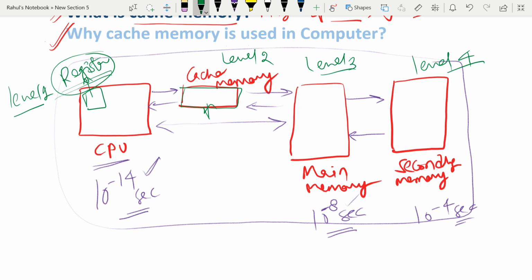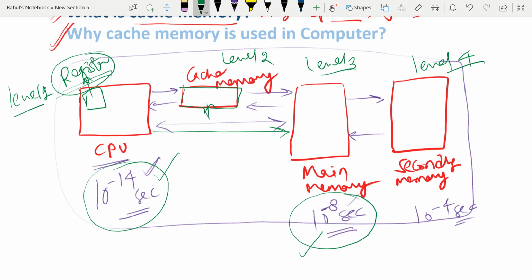Now suppose we want to fetch an element directly from the main memory. The CPU is performing with a speed of 10 to the power minus 14 second, whereas main memory is performing at 10 to the power minus 8 second. So it will cause some difficulties, isn't it? Because one is performing at very high speed, whereas the other is performing at much lesser speed. So to make synchronization between CPU and memory, we need another memory, which we have named cache memory.